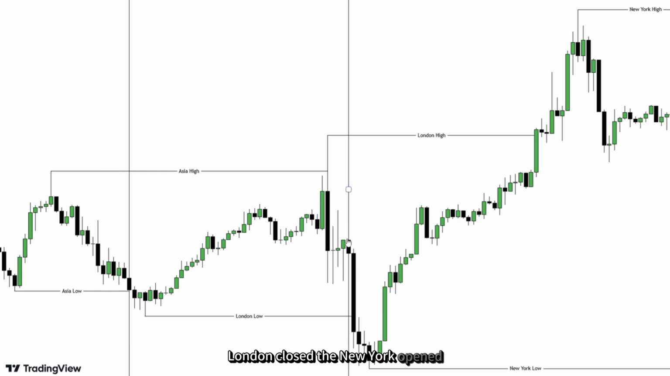Then New York opened. New York, as soon as it opened, swept London's low, meaning it hunted the stop losses of traders who had bought in London. Then New York gave its move upwards and also swept London's high. The stop losses of London's sellers were also swept. This was our time-based liquidity.